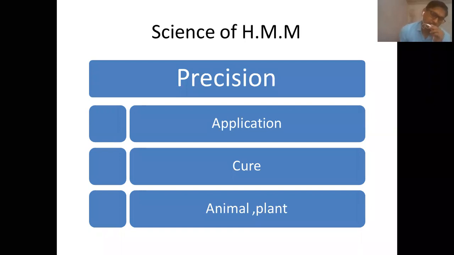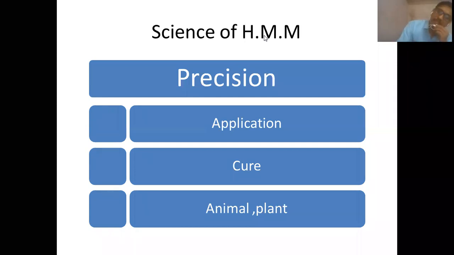Now the cure is defined by Hahnemann in aphorism number 2. There are certain criteria given for that cure: it should be gentle, it should be mild, it should be based on comprehensible principle. Similarly, this precision is also seen in giving relief not only to a single patient, but over centuries together. Various homeopathic physicians are applying this science of homeopathic materia medica and are able to cure so many patients.